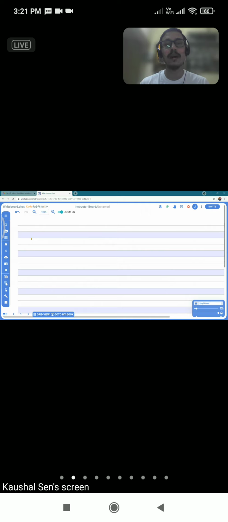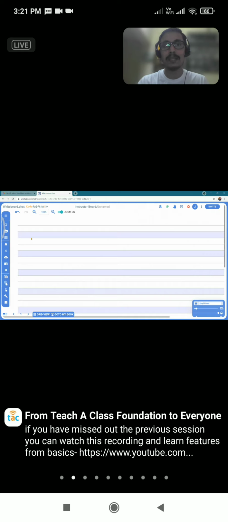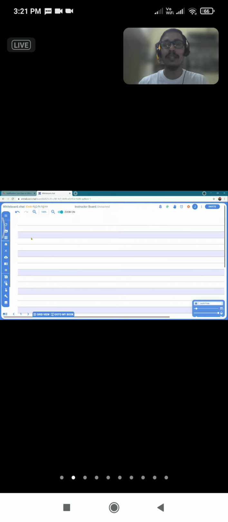So here we come with the next, the two-line grids. If your students are well off and they are doing writing, and if they have tabs and everything, they can practice the writing part. Or if you just want to do the typing work, you can just provide this background and the students can work accordingly. So these are the two lines.